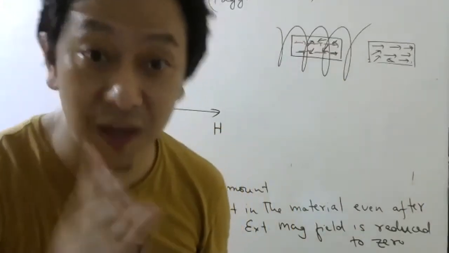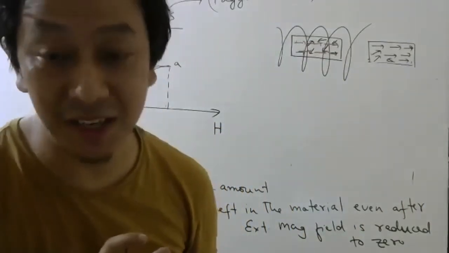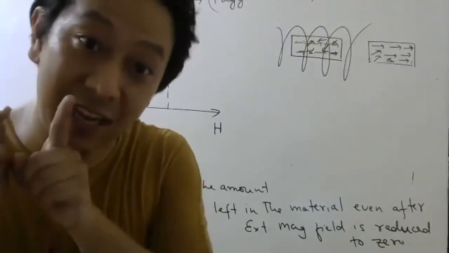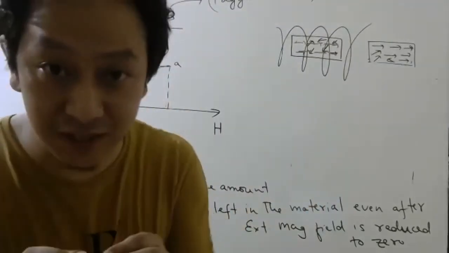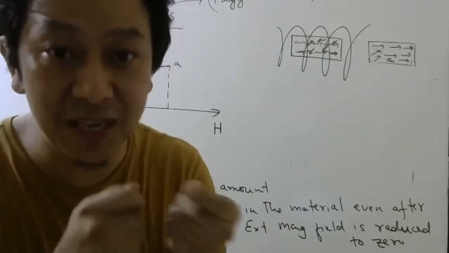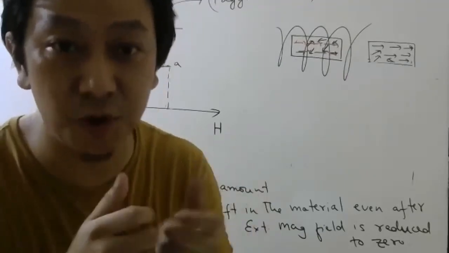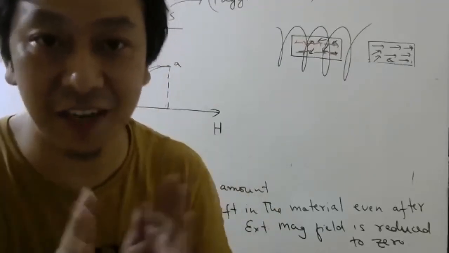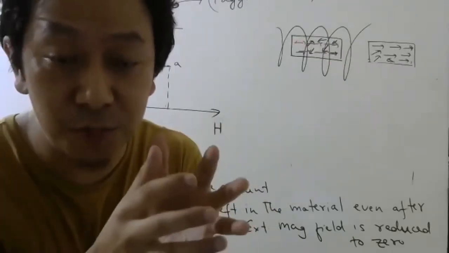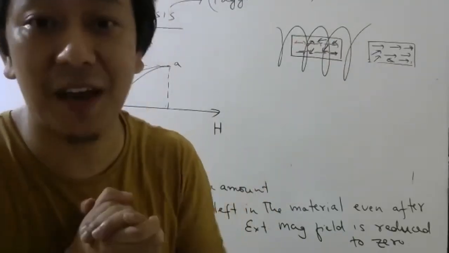But if it is ferromagnetic, hard ferromagnetic materials, then most of the dipoles will still stay in the same direction. For reasons which you will only understand when you study quantum mechanics, it is called spin coupling exchange forces, which we don't have to study right now. But still, you can feel it because there are domains. In those domains, if you remember, dipoles are in the same direction.